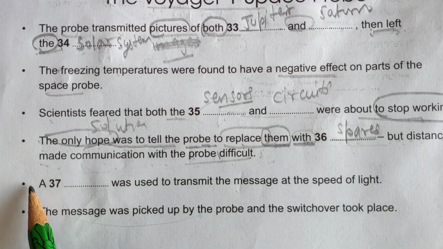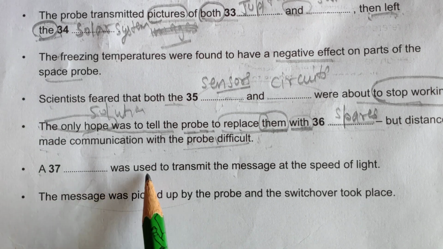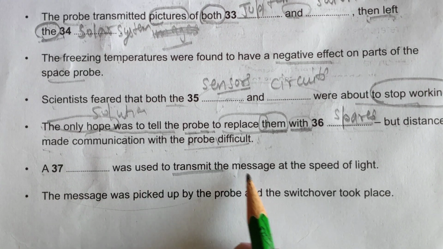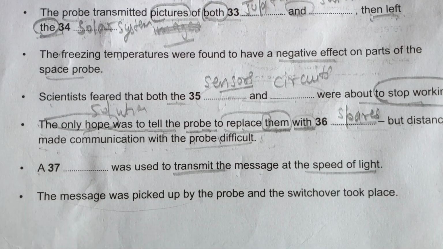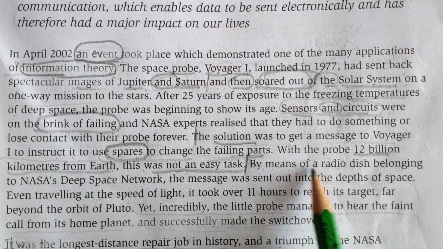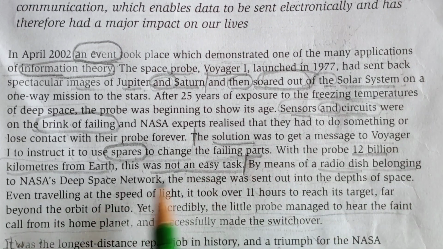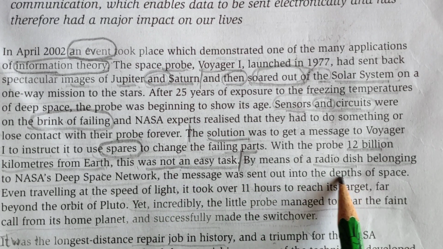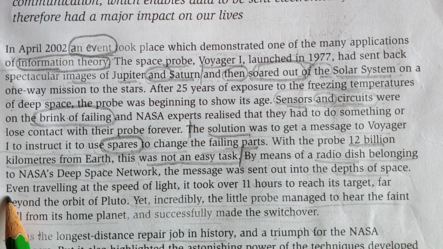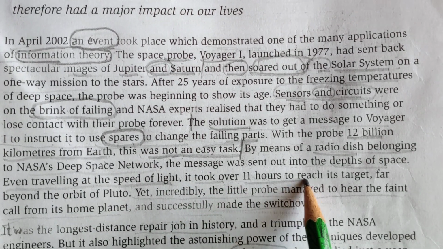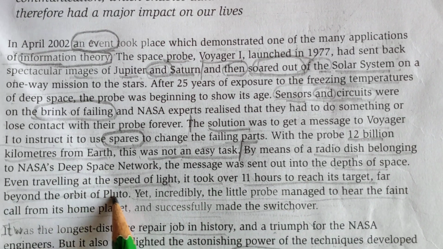Okay, 37th is A. Was used to transmit the message at the speed of light. Okay, speed of light by means of a radio dish belonging to NASA's Deep Space Network. The message was sent out into the depths of space. Okay, even traveling at the speed of light, it took over 11 hours to reach its target far beyond the orbit of.